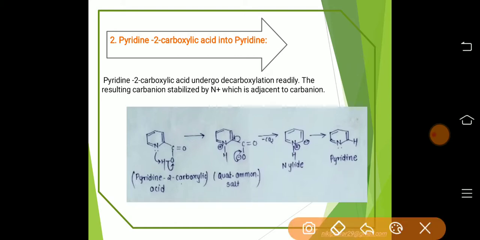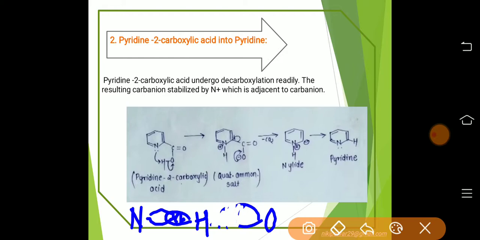this lone pair of electrons on nitrogen will be added in the sigma star antibonding orbital of the hydrogen of the oxygen-hydrogen bond, hence involves breaking of this oxygen-hydrogen bond and formation of a nitrogen-hydrogen bond.